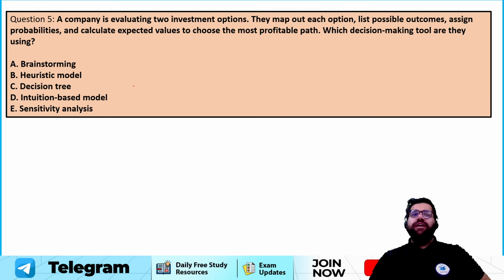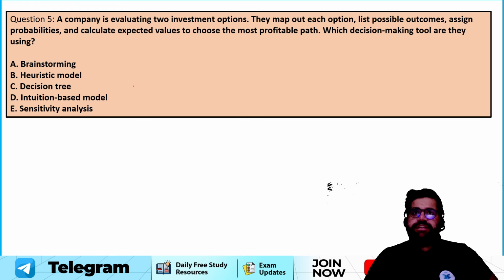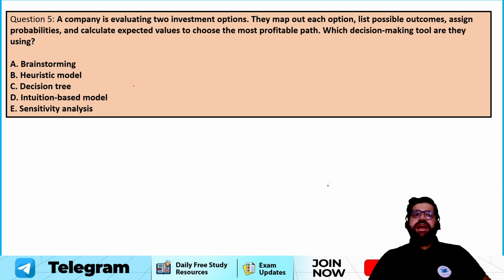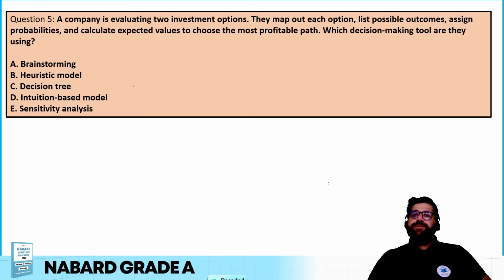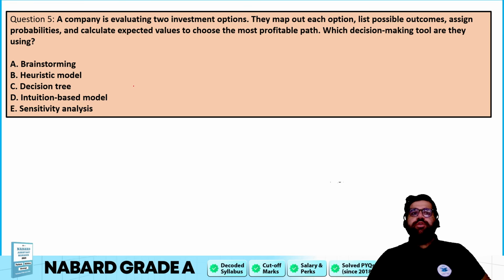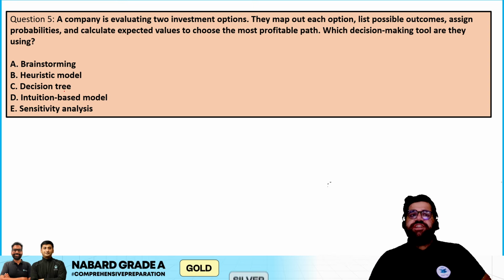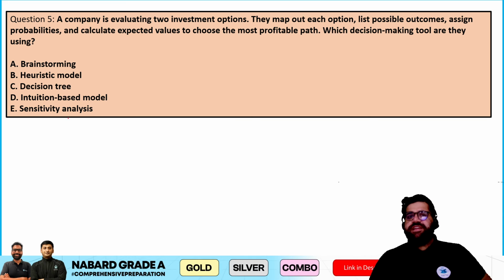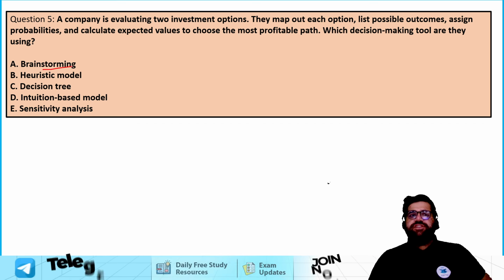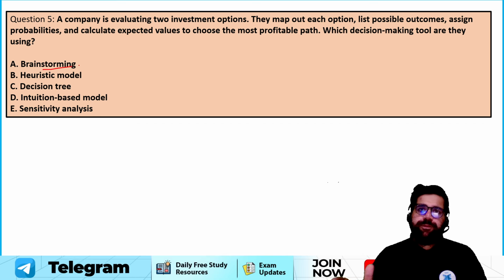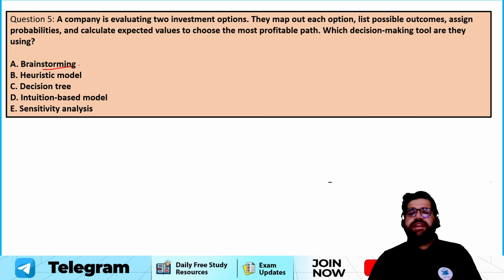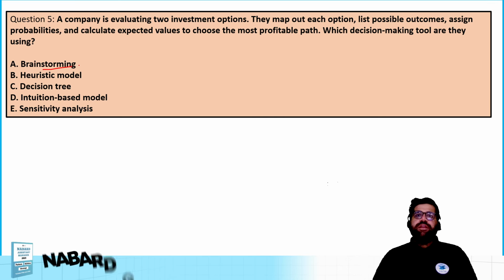Next question, question 5. A company is evaluating two investment options. They map out each option, list out possible outcomes and assign probabilities, calculate expected value to choose the most profitable plan. Which decision making tool are they using? Are they using brainstorming? Are they using heuristic model? Are they using decision tree, or are they using intuitive based model or sensitivity analysis? See, it is not brainstorming obviously because in brainstorming you need multiple employees, and these multiple employees come and try to debate what is a good decision to be taken.